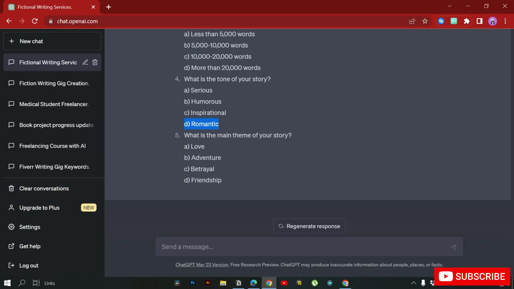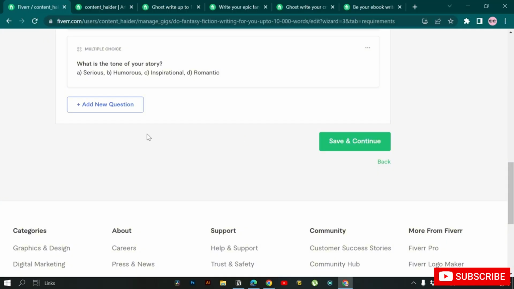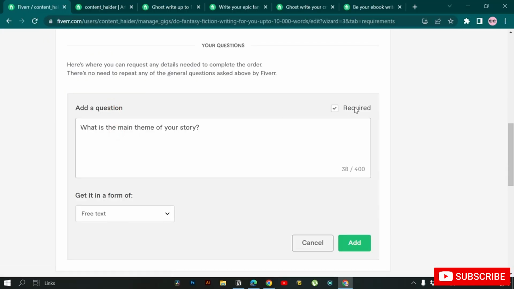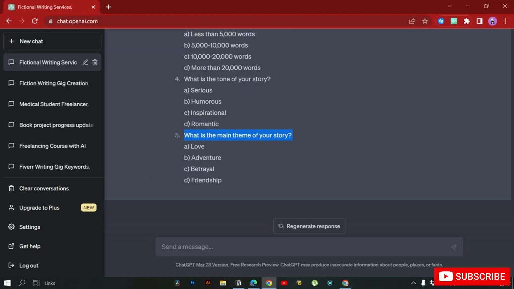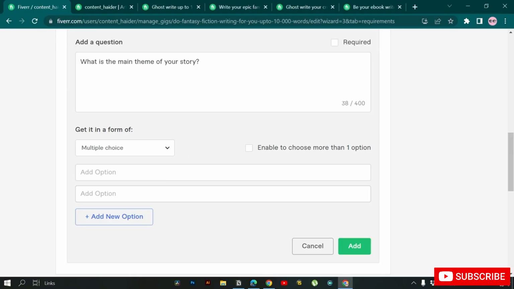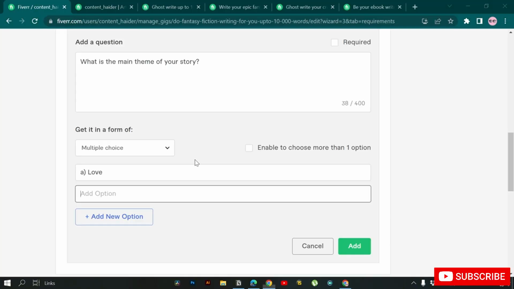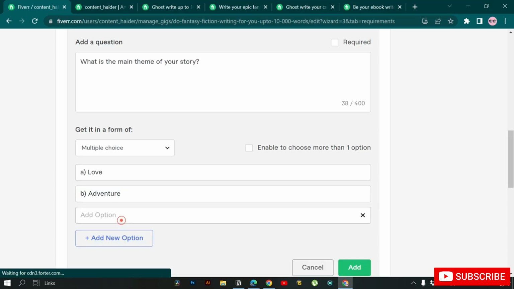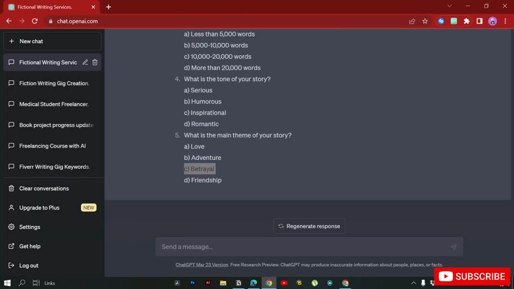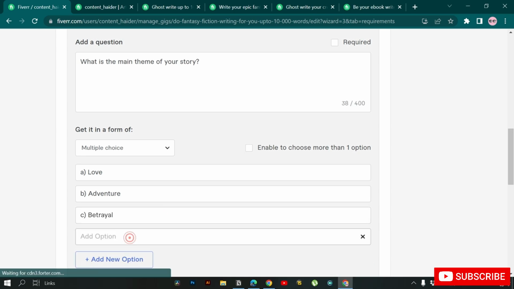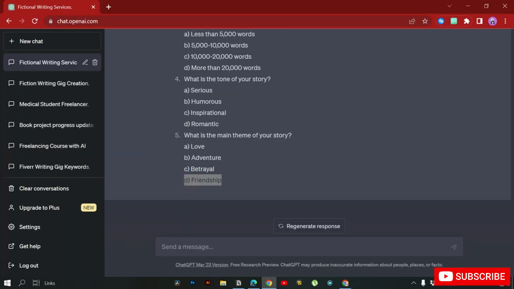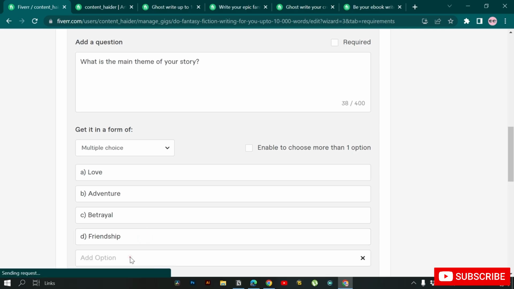So what is the main theme of the story? We can add this as a multiple choice question: love, adventure, betrayal, friendship, or I will add one more, other.